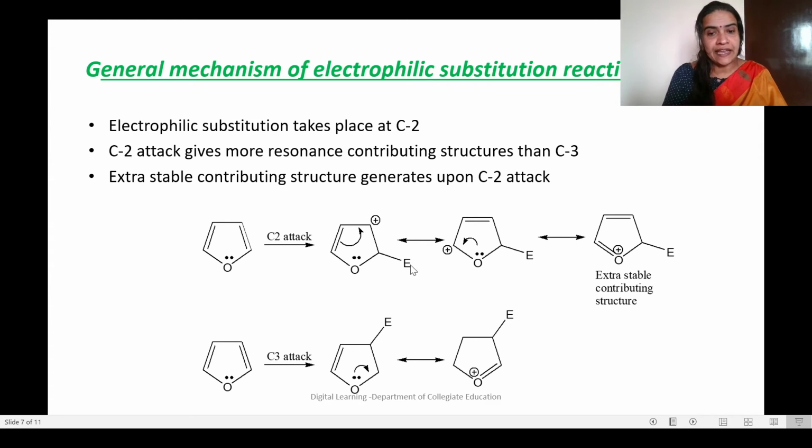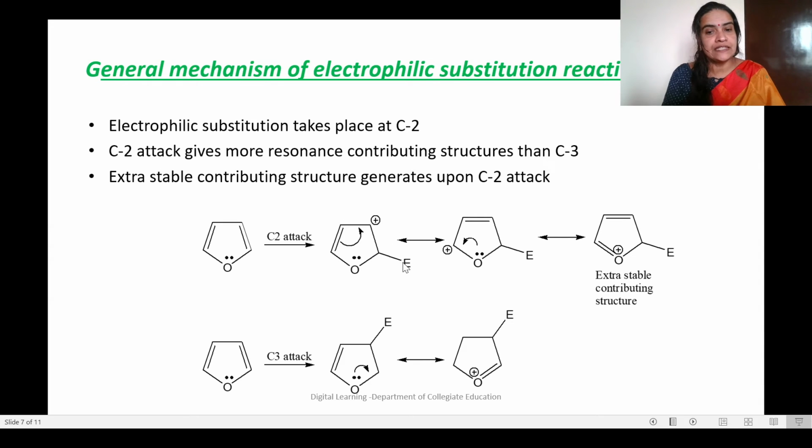So when this second position should be occupied by an electrophile, then there should be more electron density. How should there be more electron density? How can we make more electrons available there? By shifting this double bond towards this carbon atom. When we shift this double bond to this carbon atom, there will be one electron deficiency, which is indicated by a positive charge. So the electrophile attacked structure is shown here.